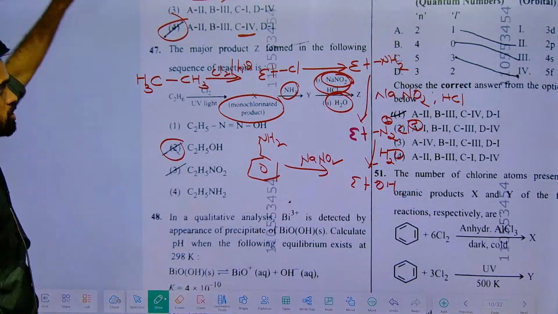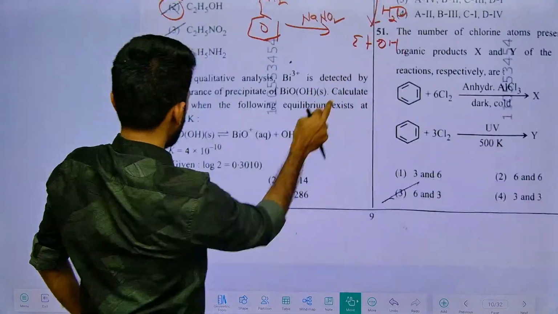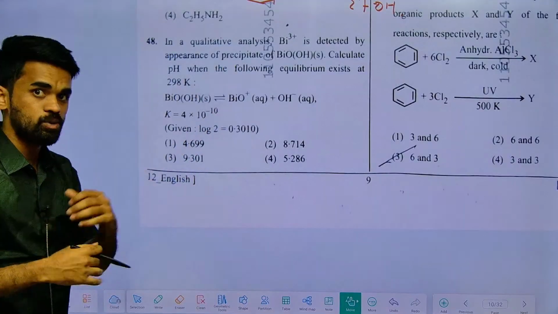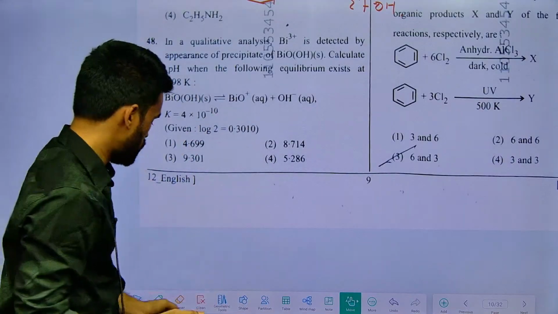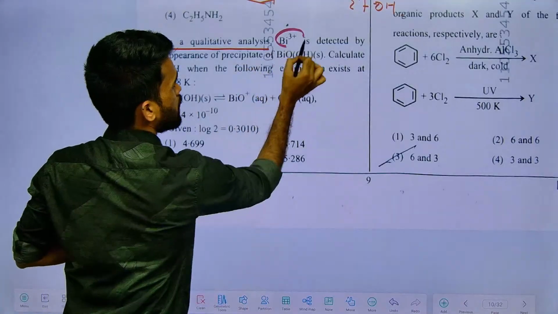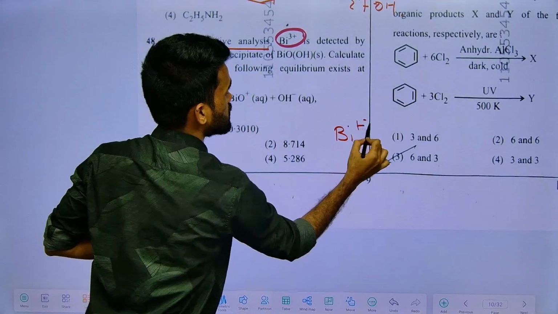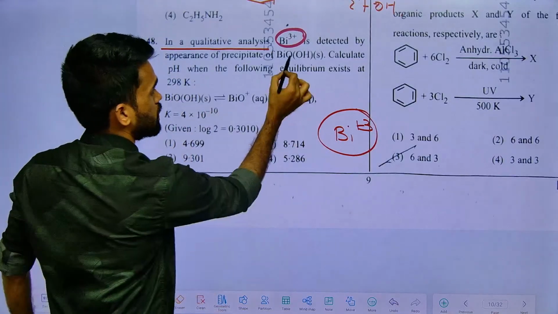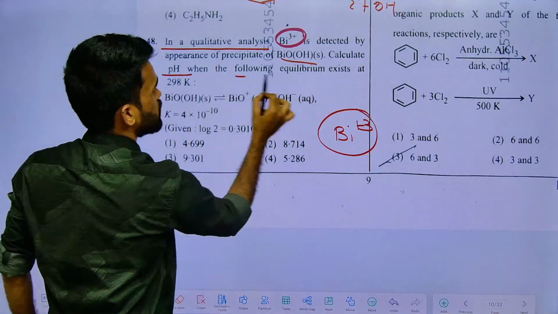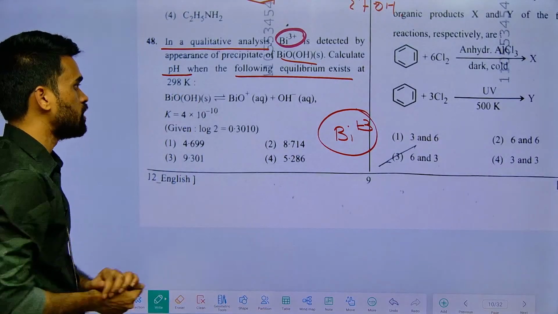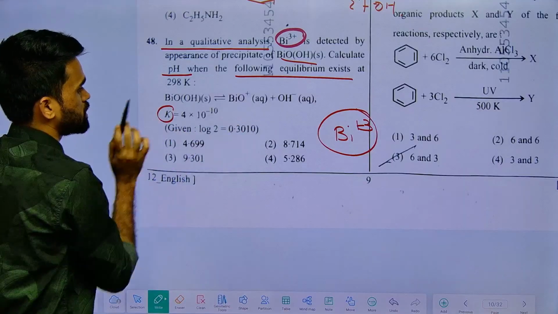Finally, the second option is your answer. Next, here in qualitative analysis, I have covered qualitative analysis in the last minute of revision also. So now what happened here in qualitative analysis, Bi plus 3 is detected as hydroxide. Here they are saying calculate the pH when the following equilibrium exists. So this is the equilibrium, and Ksp for this equilibrium is given like this.